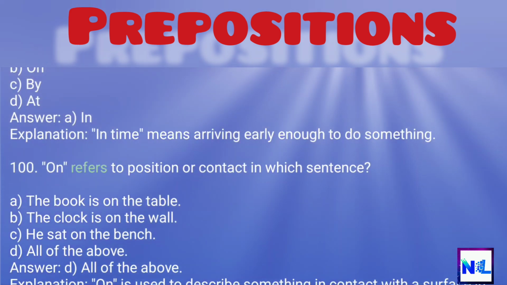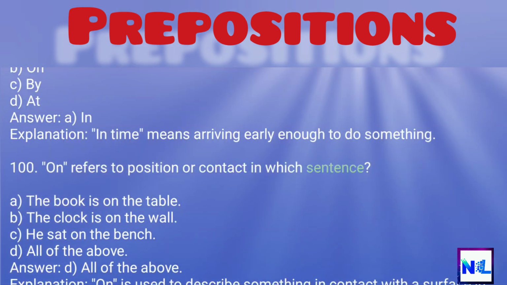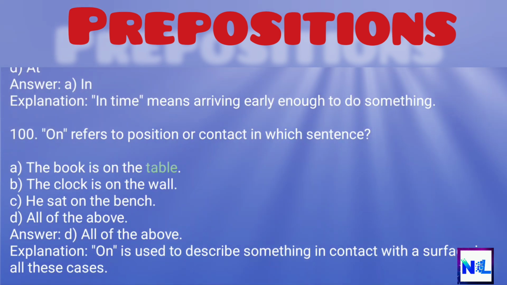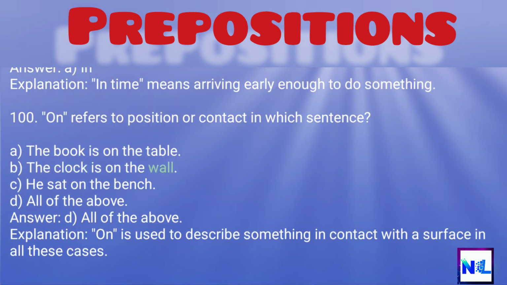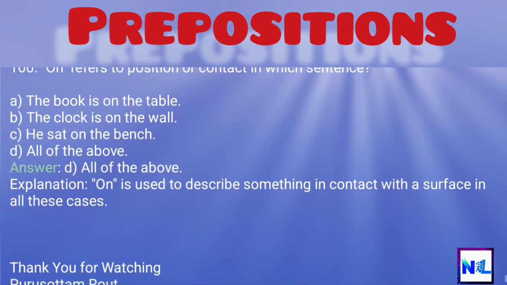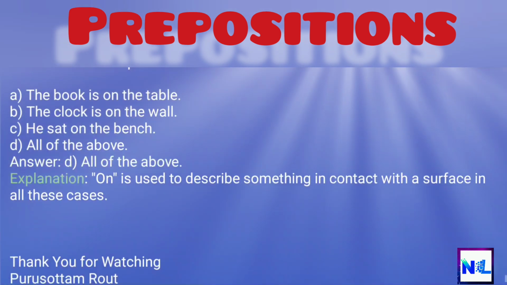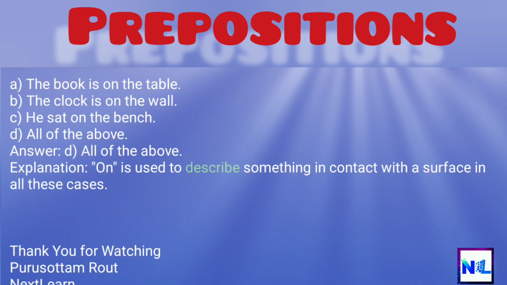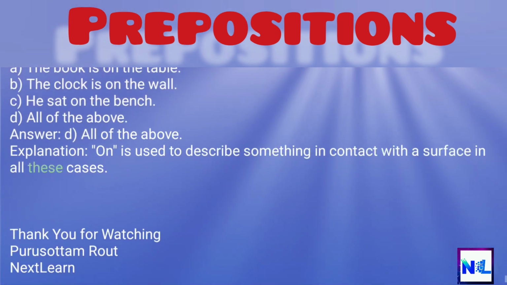100. On refers to position or contact in which sentence? A. The book is on the table. B. The clock is on the wall. C. He sat on the bench. D. All of the above. Answer: D. All of the above. Explanation: On is used to describe something in contact with a surface in all these cases.